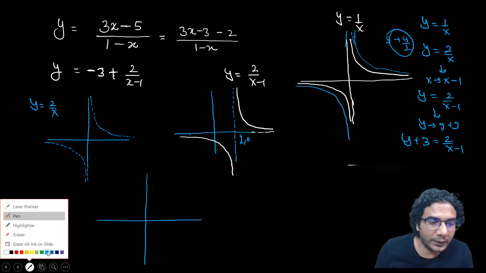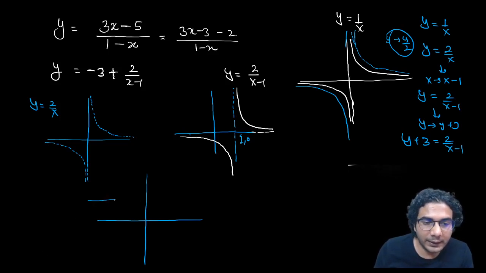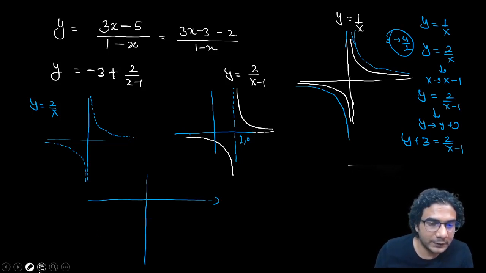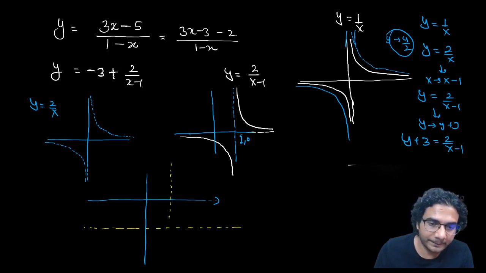So what I am doing is I'm taking the x-axis here. Okay, this is your x-axis, and let's plot this line again. So the final graph is the yellow line. Okay, the whole graph will go down. You need to plot this line as well. Okay, this was the x is equal to 1 line, this is the y is equal to minus 3 line.